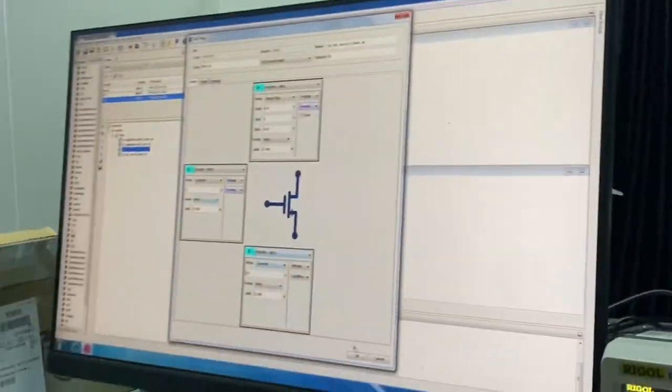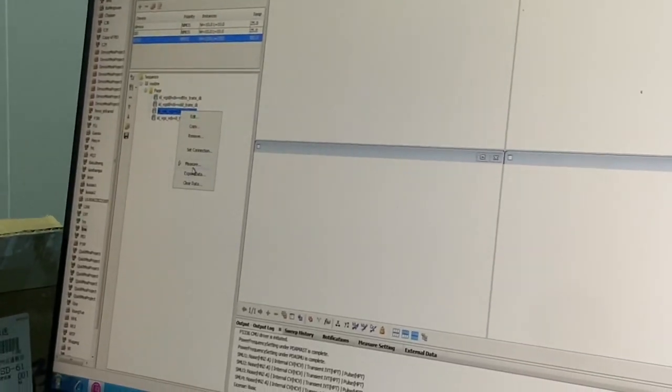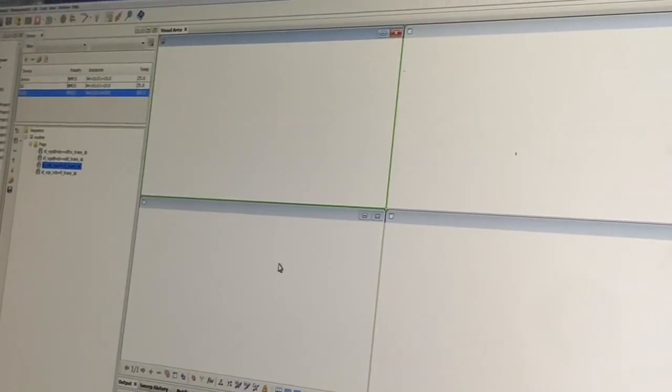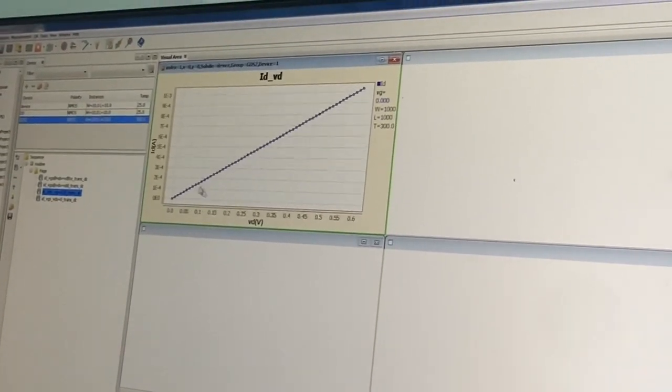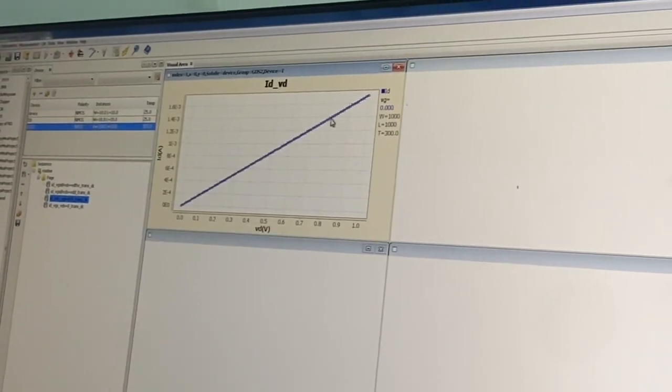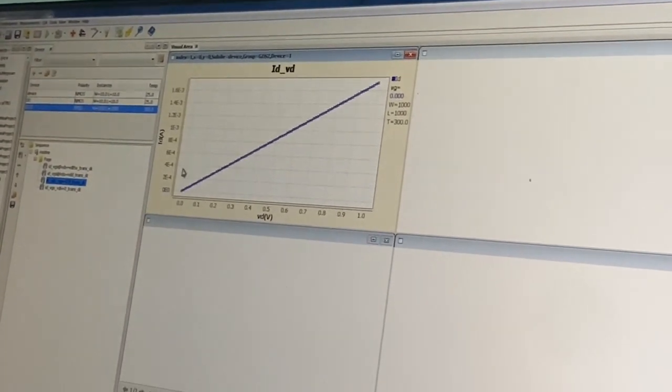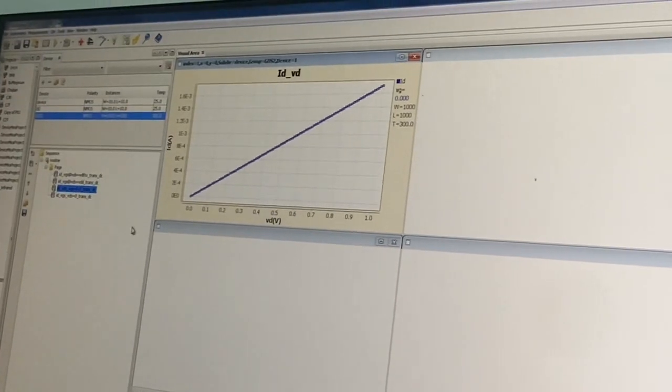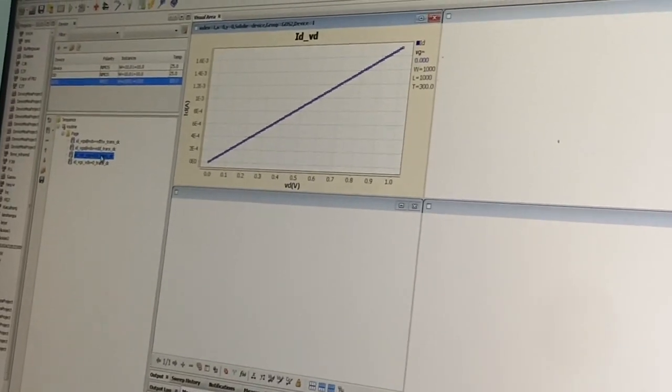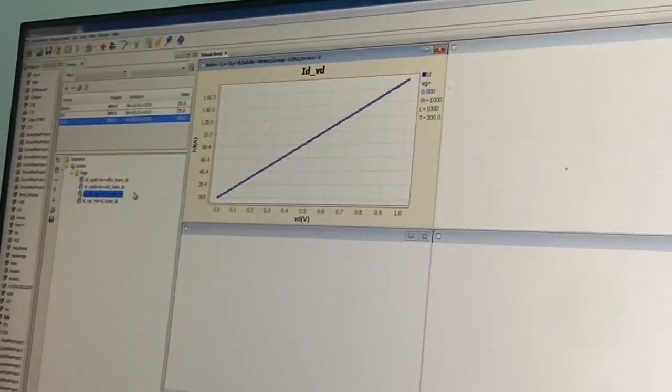We are going to apply, say OK, we say measure, we click here, and now we can see our device. This is VD and this is ID. So this is the VD and ID curve, we say IV curve of our device, and we can also check on different voltages, and we can also apply different gates.